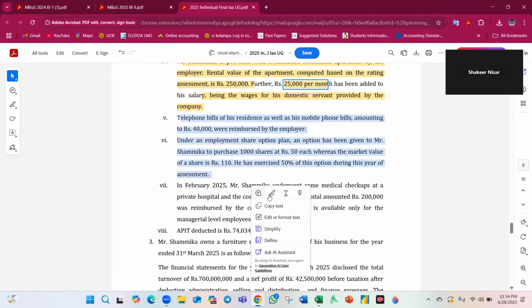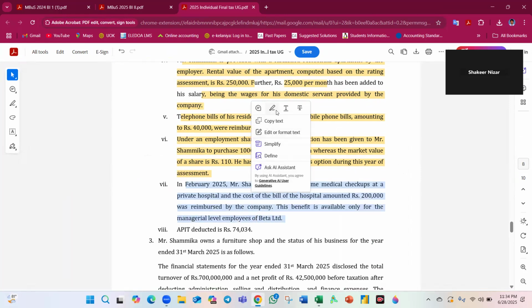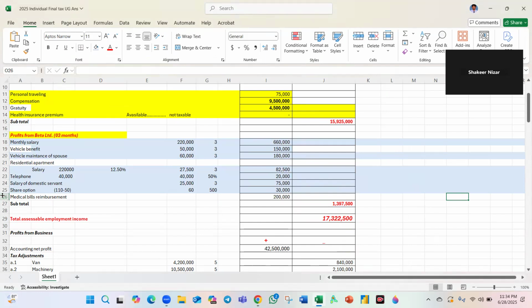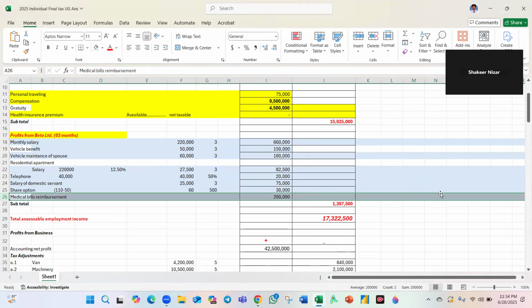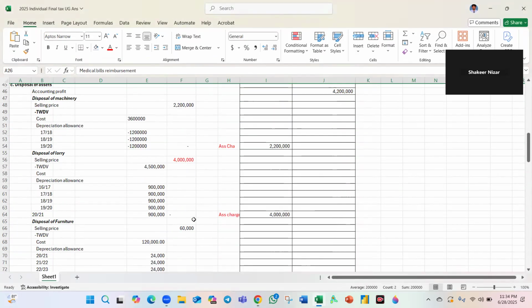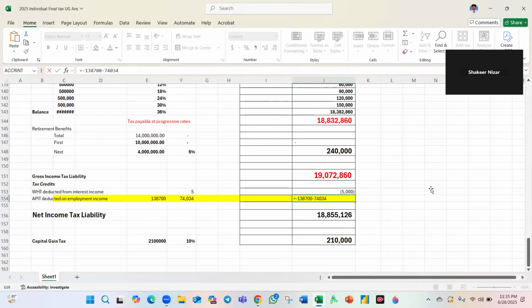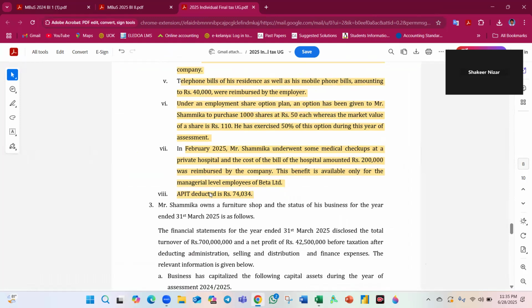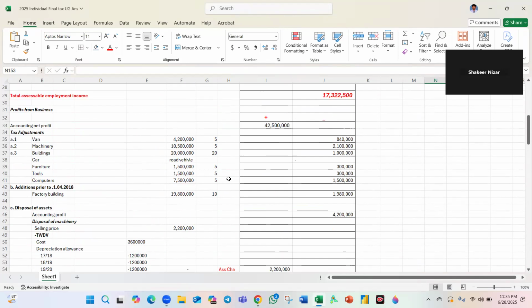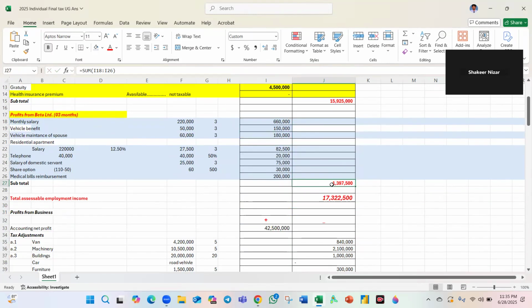Easy stuff. Samika underwent some medical checkups at a private hospital, 2,000. The benefit applies only to managerial employees. That is a special benefit. The subtotal is also there. The deductible is again the tax credit. At the end you can see the total summation as a tax credit for both employments. We can get this. Okay. Samika, that is the end of the employment income. Here the employment income total, again with two companies separately, and the sum is this.